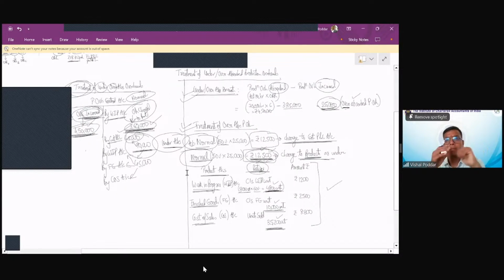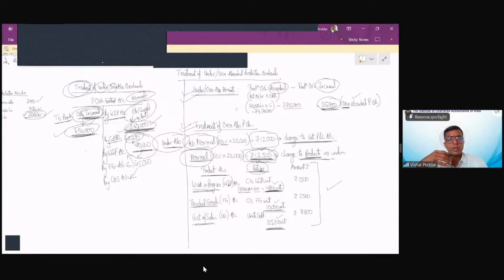Sir, please tell me, whether this under or over absorption happens only in case of production overhead or in case of all the 3 overheads? See, it may happen in case of all the 3 overheads, but as we saw, in case of administration, there is a possibility that since administration may not be charged to the product itself because we have the option of transferring it to P&L or dividing between production and selling. Hence, we normally do not find out the difference for administration overheads.